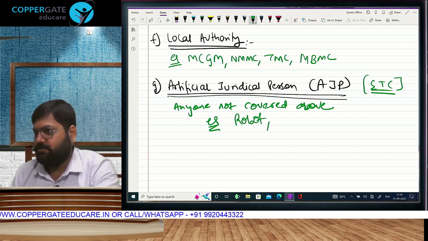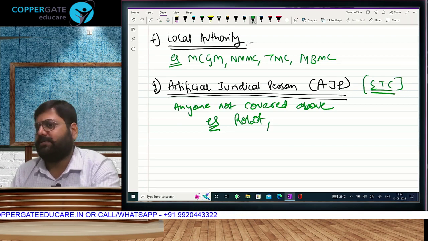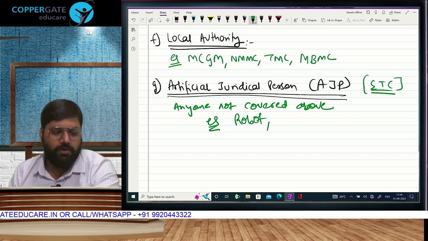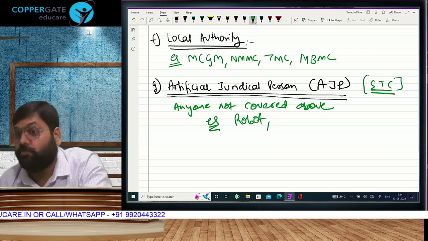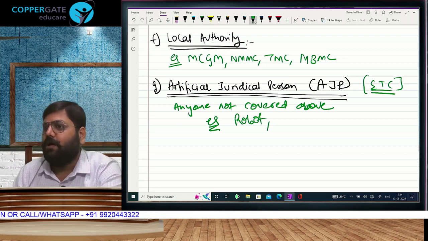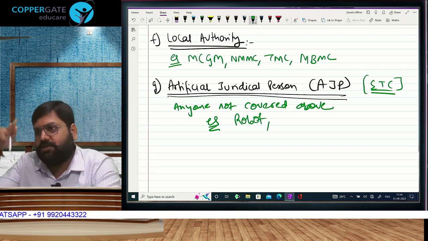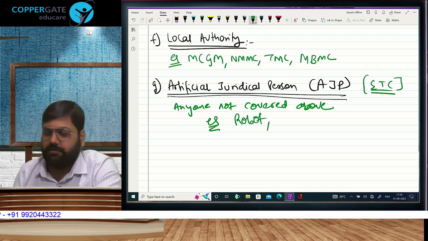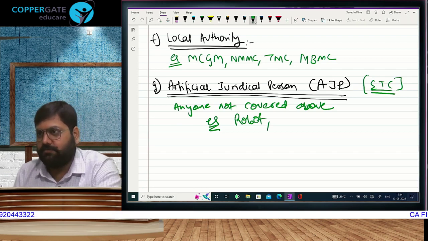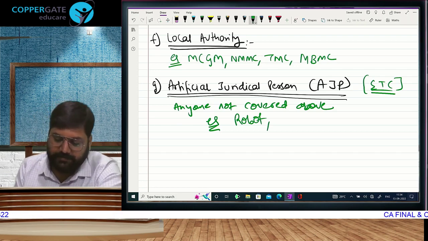Did you understand? There is someone to represent. So, tax will be taken from the robot also. That's an example of an artificial juridical person. Meaning, anybody who has income but is not covered above will fall here. Understand the example. Second, one more example.